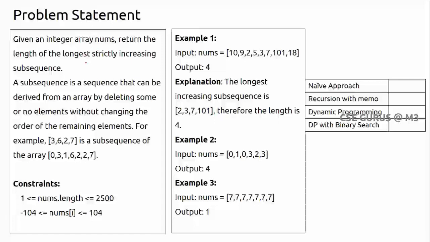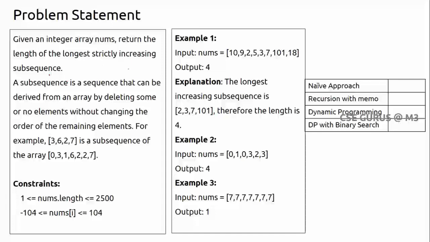Return the length of the longest subsequence which is strictly increasing. Strictly increasing means, let us suppose if I say 3, then of course after 3, a 4 or something larger should come. It should not be like 3 again. Of course it is not decreasing, but it should be strictly increasing.